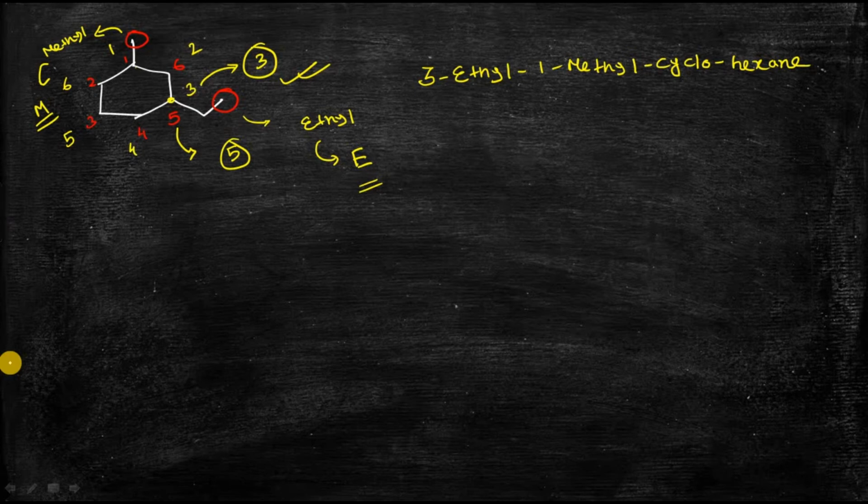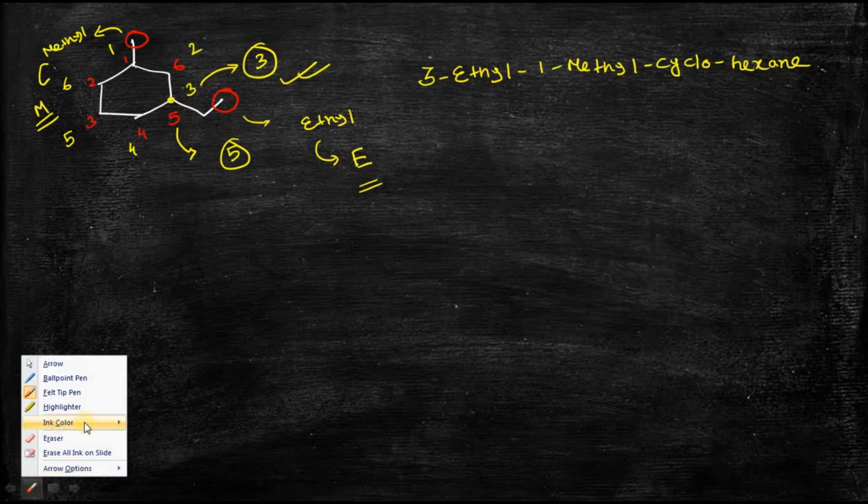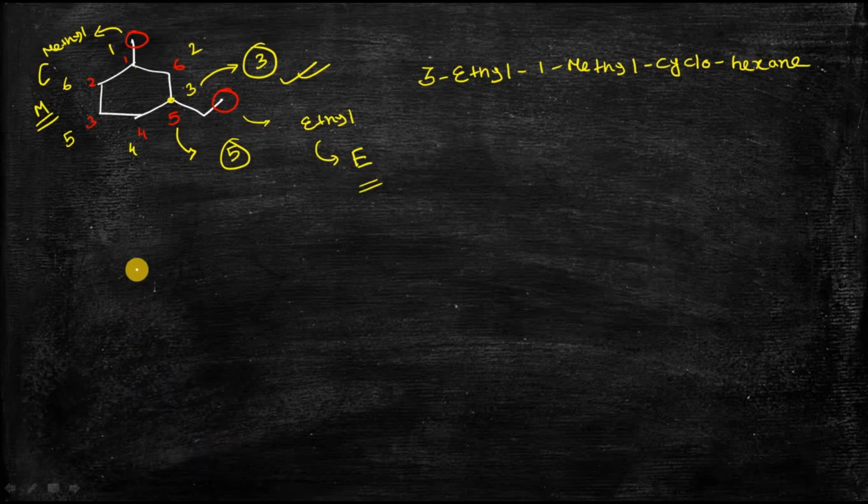Now let's take the example of this compound. What will be the nomenclature of this compound? You can see that the numbering will be like 1, 2, 3, 4, 5, 6.